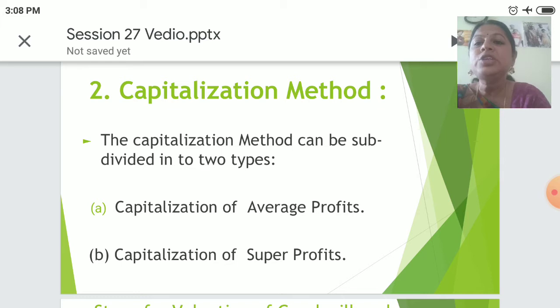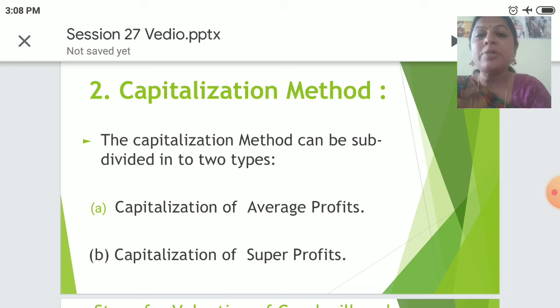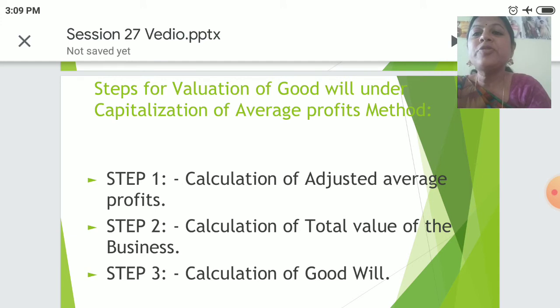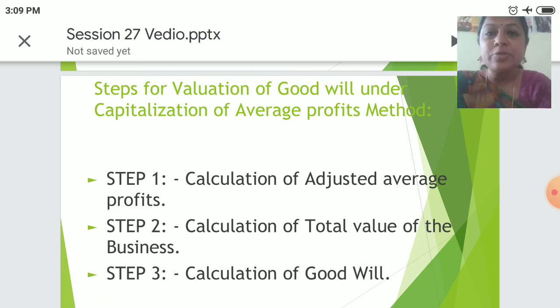The capitalization method can be subdivided into two types. Capitalization of average profits and capitalization of super profits. Let's see the steps for valuation of goodwill under capitalization of average profits method. There are three steps. The first step would be calculation of adjusted average profits. Second step would be calculation of total value of the business. And the third one, finally, we will calculate the value of goodwill. This would be the third step.